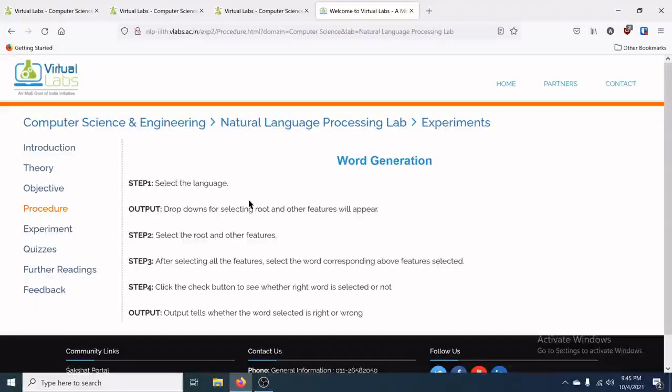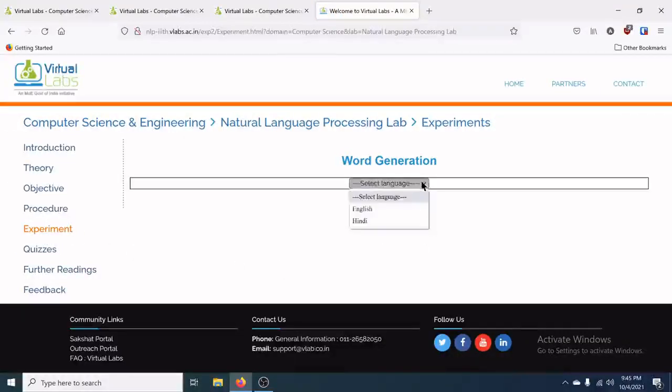First of all, we have to choose a language. This is the procedure for the experiment we are going to do. A drop down will be shown for selecting the root and other features. We will see it when we see the experiment. Once you select all the features, it has to correspondingly map the features, and when I click on the check button, it is going to show whether the word is right or wrong. It is like the program is written and you are trying to debug and find out on your own whether it is right or wrong. So we will move on to the experiment.